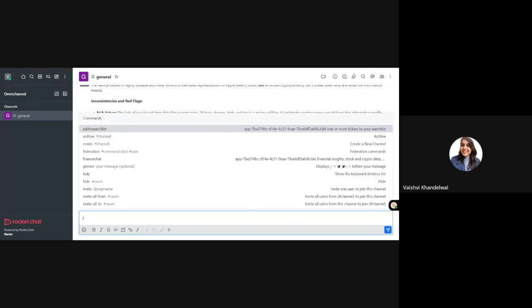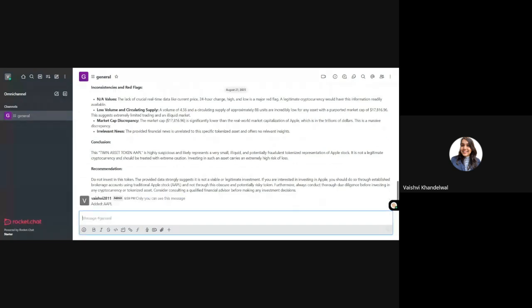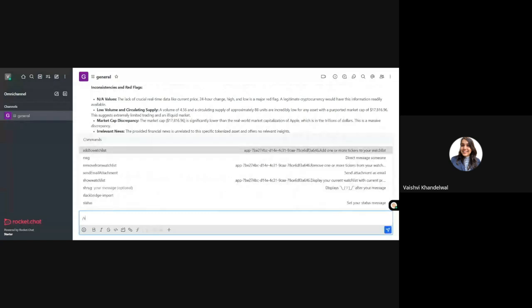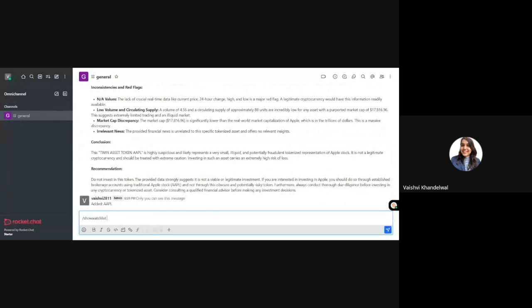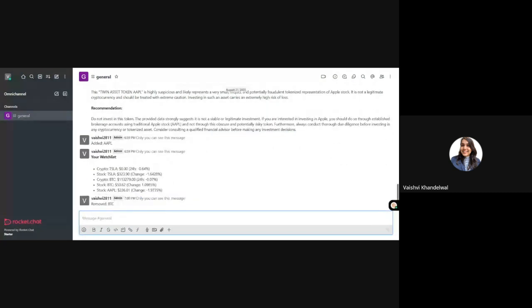So let's just say I want to add Apple to my watch list, so that whenever the price goes down, I'll at least remember that this was one of the stocks I was thinking to invest in. So I go over here, and okay, Apple is added. Let's see what was there in my watch list before. If I go to show watch list, my watch list previously had Tesla, BTC, and Apple. Personally, I do not have a lot of knowledge about BTC, so I'll just go ahead and remove that from my current watch list. So there we go, and I can see my watch list again.